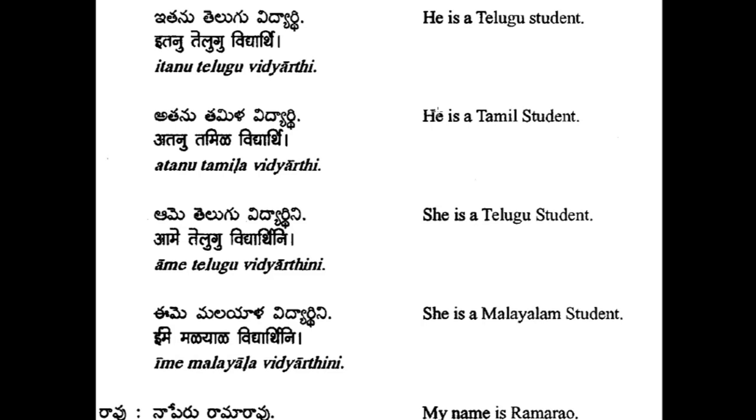Next one, Ime Malayala vidyardhini. So here she is a Malayalam student. Based on the meaning, she or he, you can understand. Male student is vidyardhi, female student is vidyardhini. That is the meaning. Now let's see the next one.